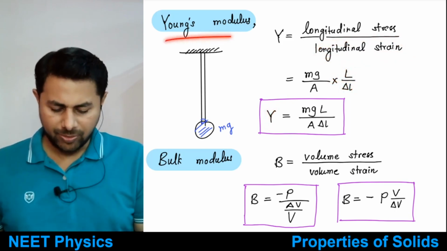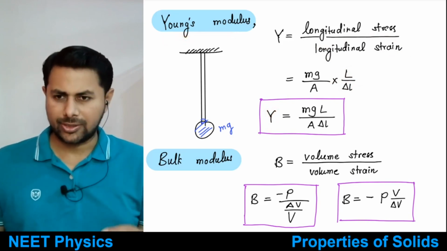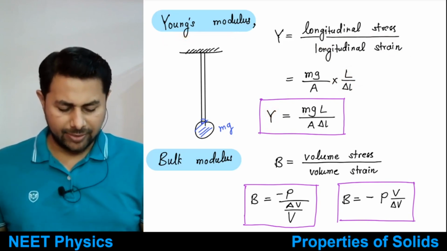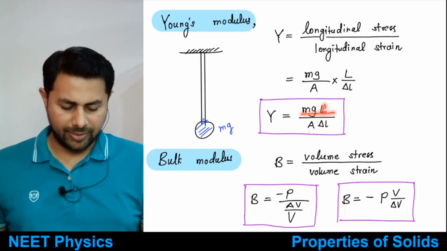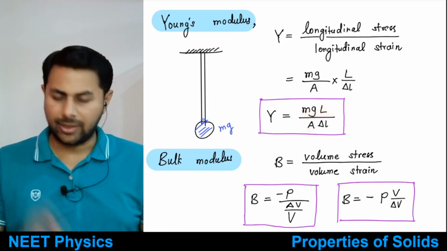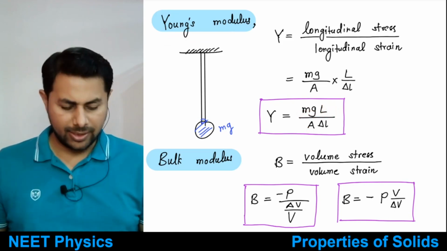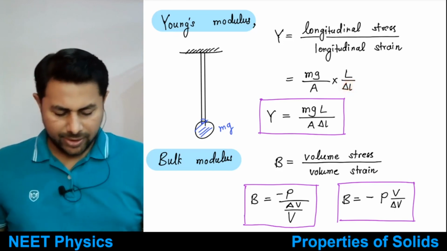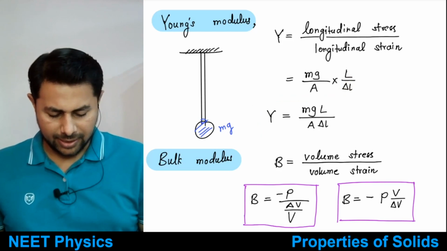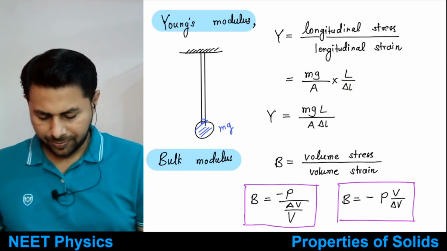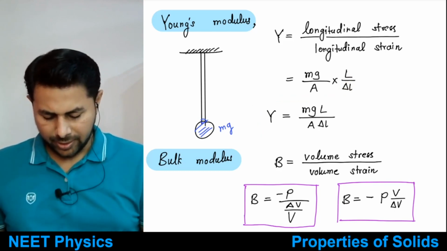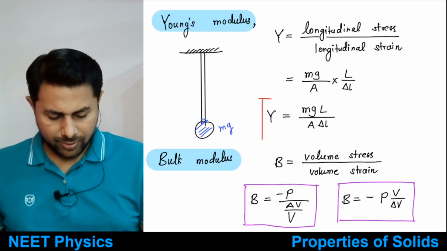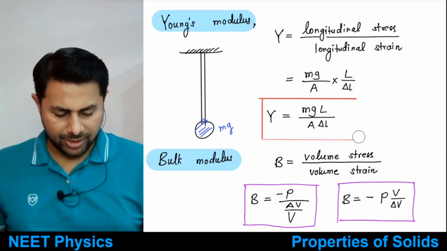Y, the Young's modulus, is equal to mgL divided by A times delta L. Let's fix the notation as delta L. So Y is equal to mgL divided by A times delta L.